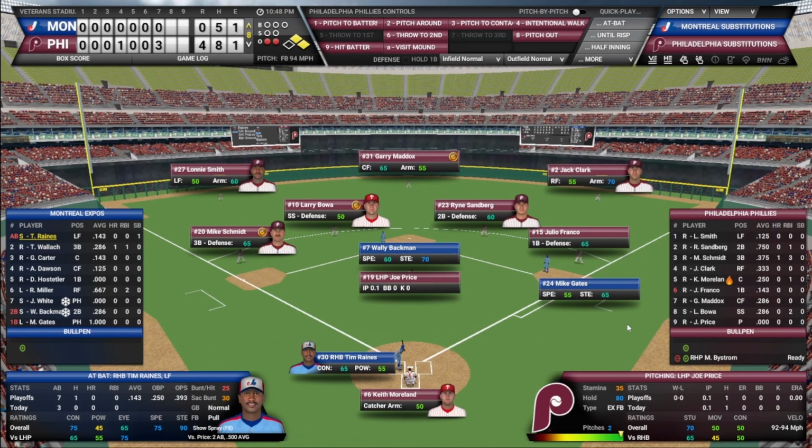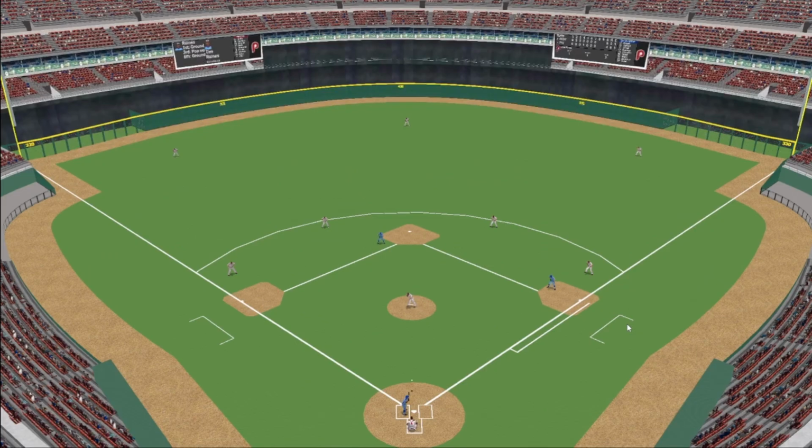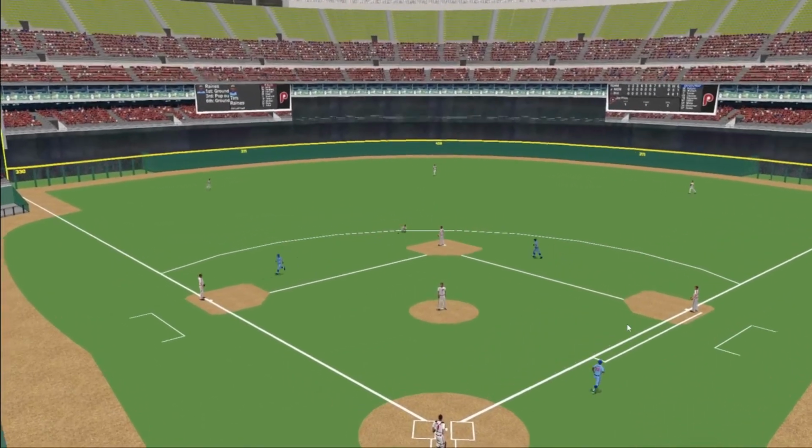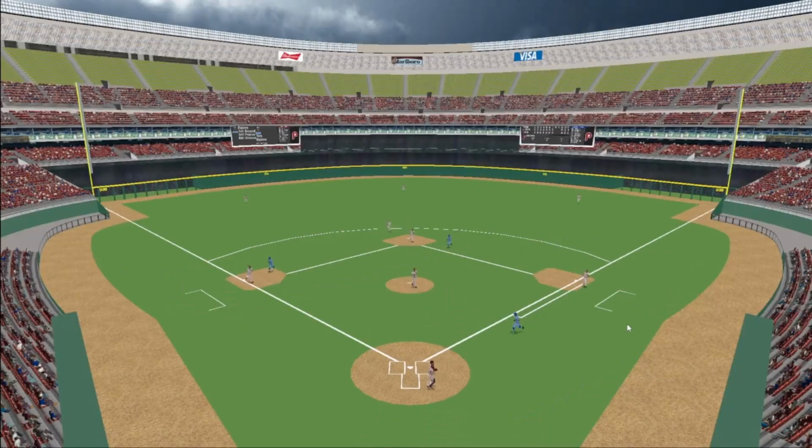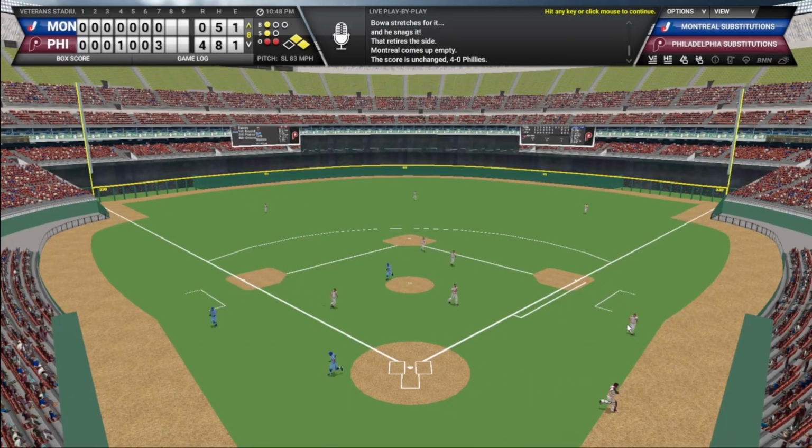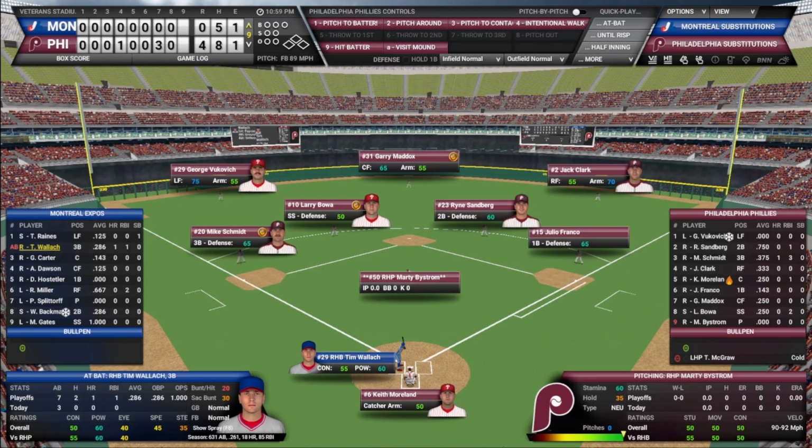It's still a 4-0 game now. Two outs. Two men on for Tim Raines. What a great throw by Lonnie Smith. Rice to Raines. Back up the middle. Past. Oh no. Larry Bowa makes the diving play. The Phillies throwing leather at the Expos maintain the shutout. We're going to the bottom of the 8th, 4-0.